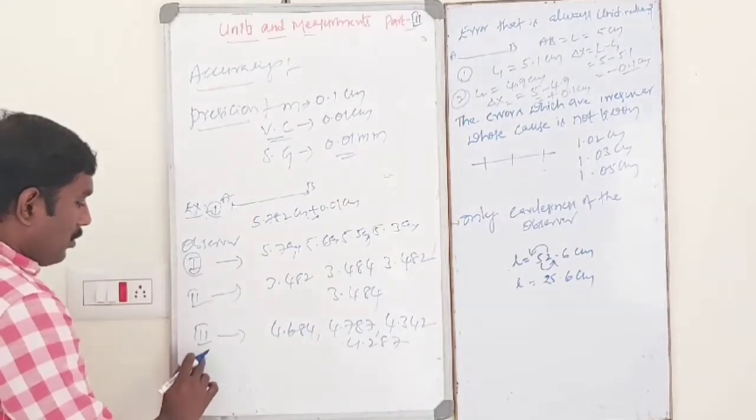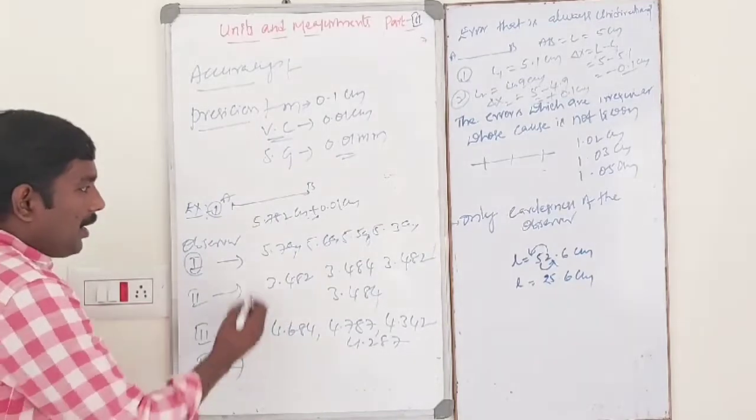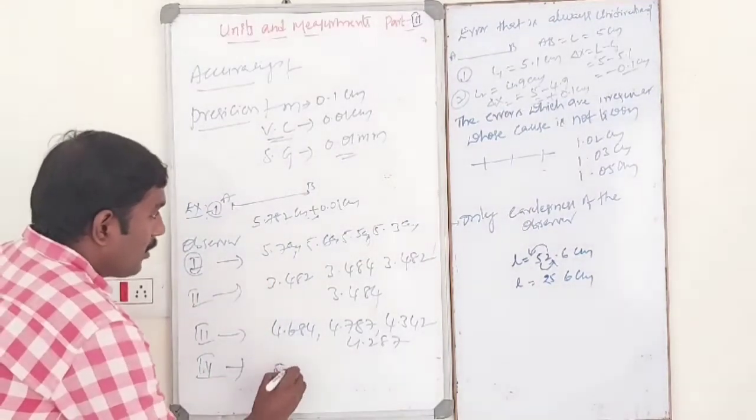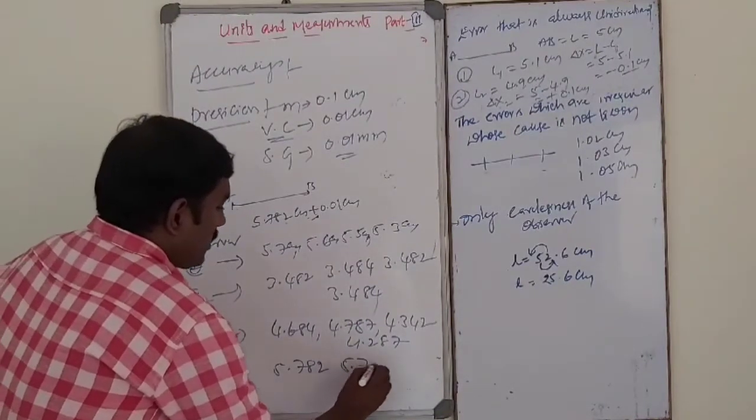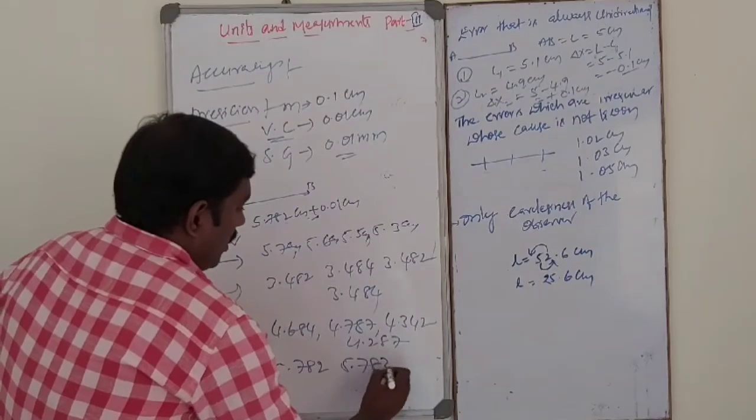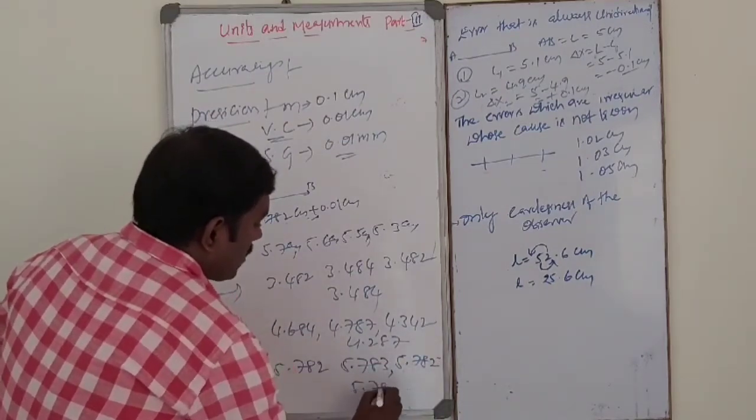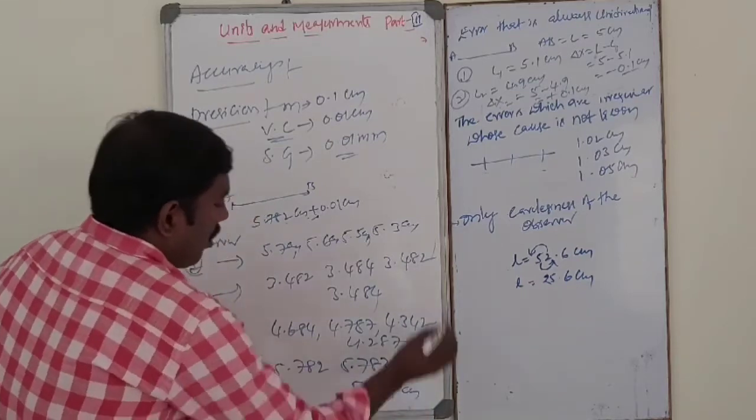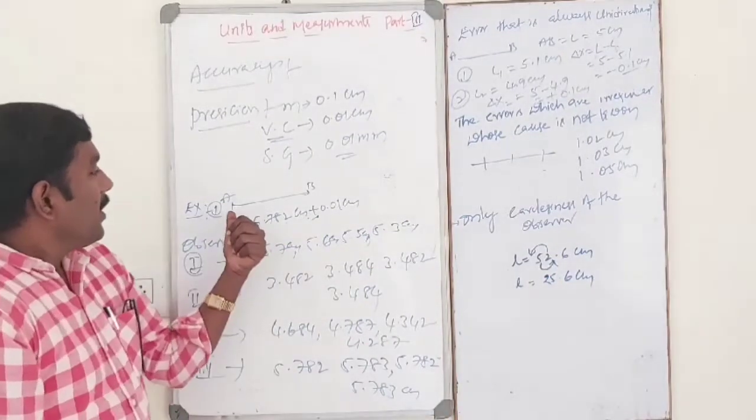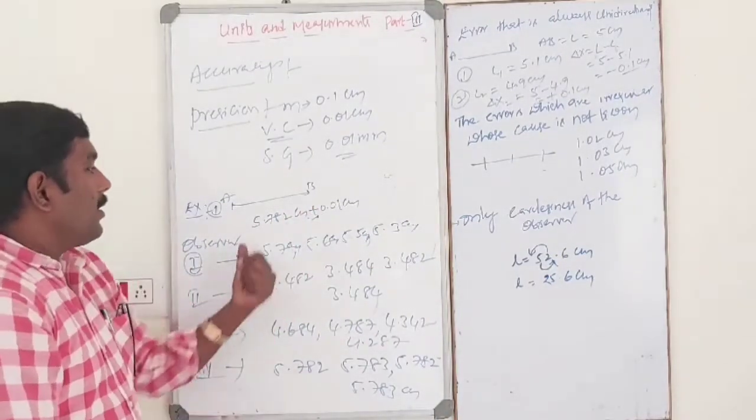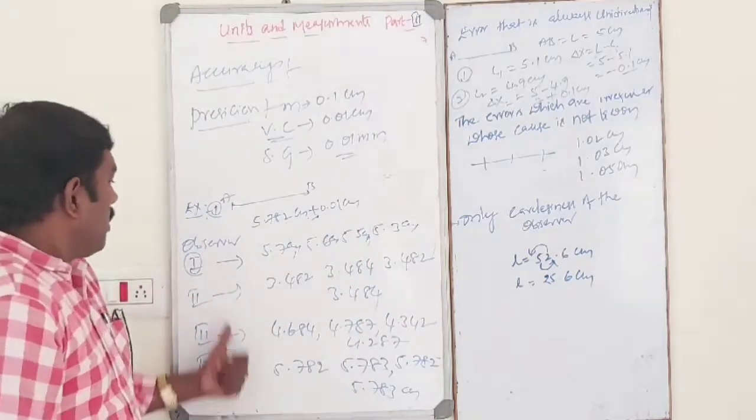The fourth one, another observer measured this length, and the values he got are 5.782, 5.783, 5.782, 5.783 centimeters. All in centimeters, please remember it. Okay, so AB is the length of the wire. The true value of the wire is like this, 5.782 centimeter. That is the true value.